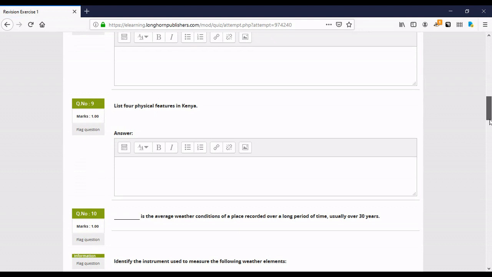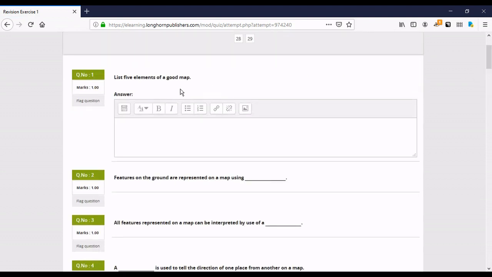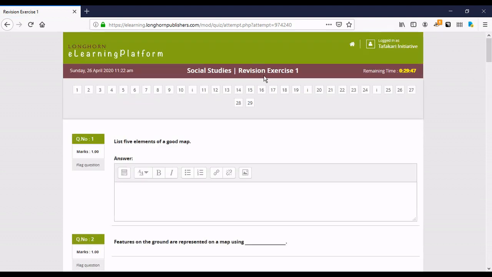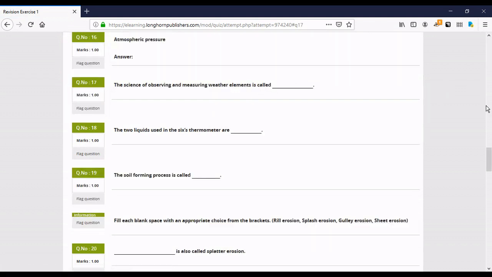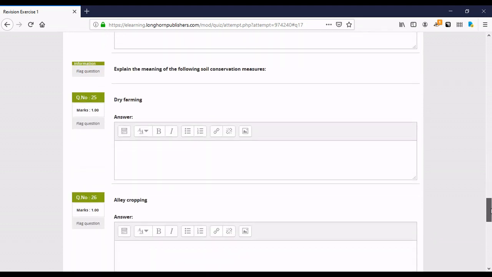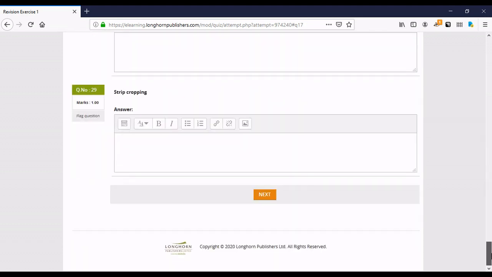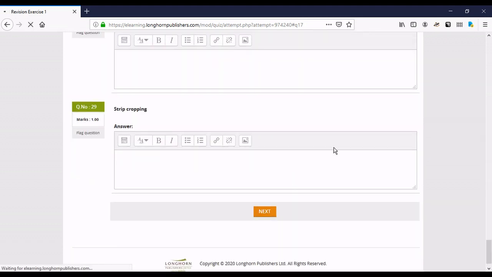There are various questions here, which I'm required to put in answers, and then you can select questions in a menu bar at the top of the screen. And also there's a timer to help you keep track of how you're working. So I'm not going to attempt the quiz, I'm just going through to show you how it works. So we've seen the last question, which is question 29, and when I click next, it takes me to a screen that asks me if I want to finish.